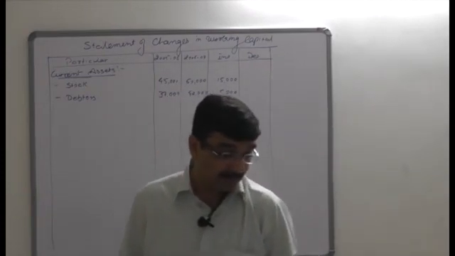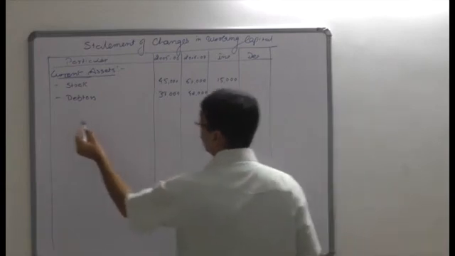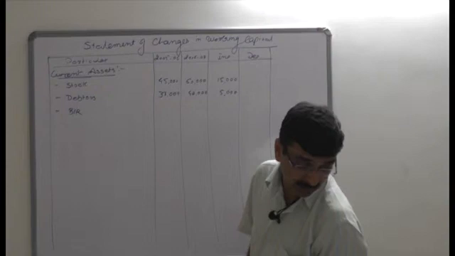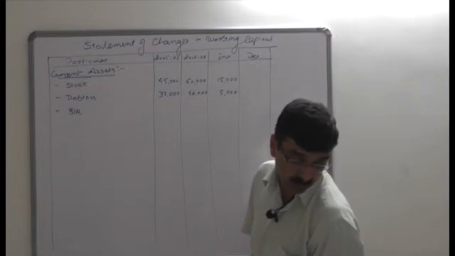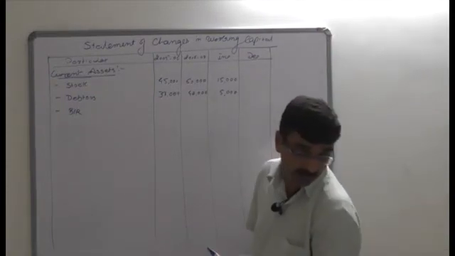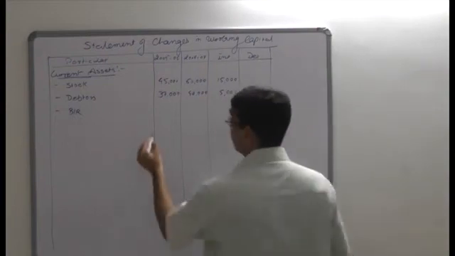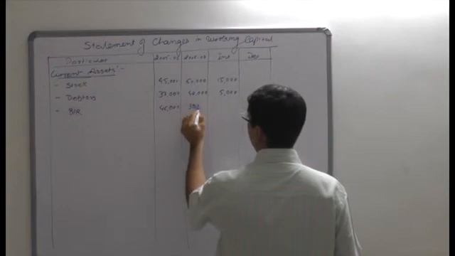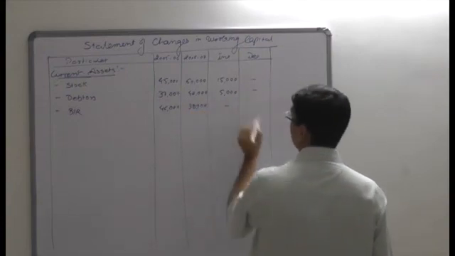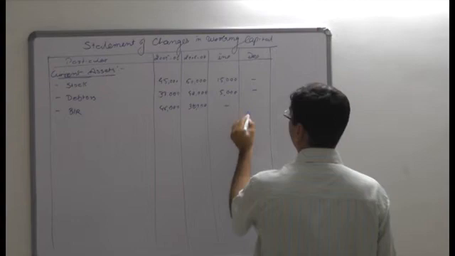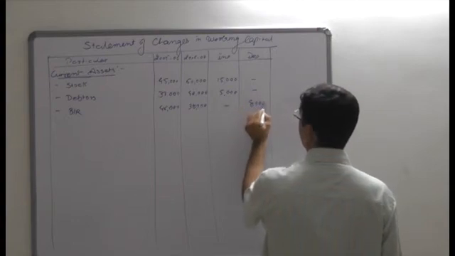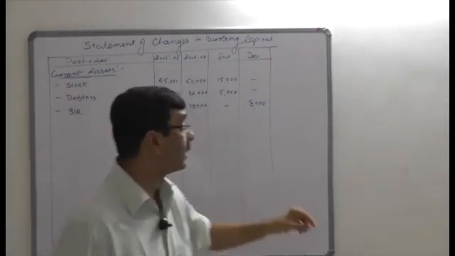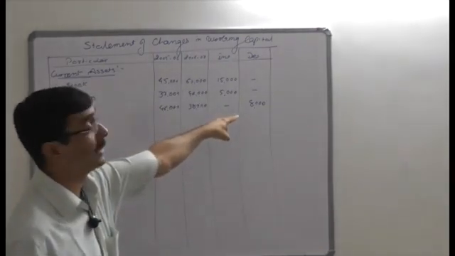Next is bills receivable. Bills receivable, if you are going to see, here it would be a little reverse. Last year it was 46,000 and the current year is 38,000. So 46,000 and 38,000, it means current year current assets are lower than the last year. It's a decrease in working capital. Current year current asset is lower than the last year. It shows a decrease in working capital.